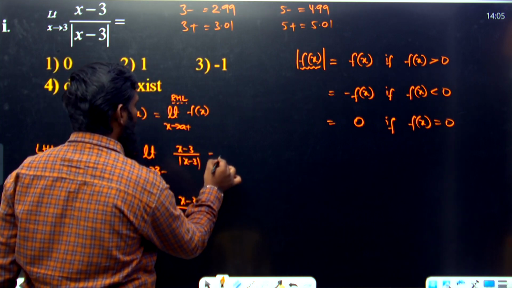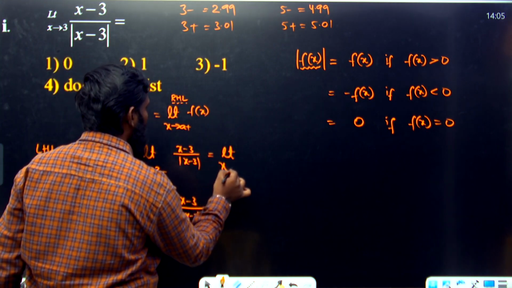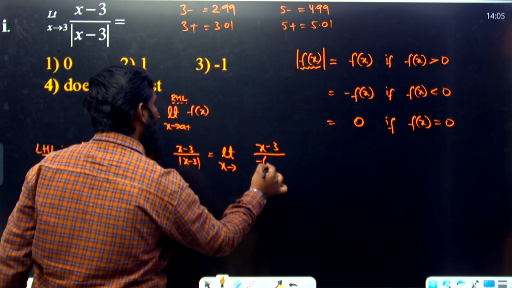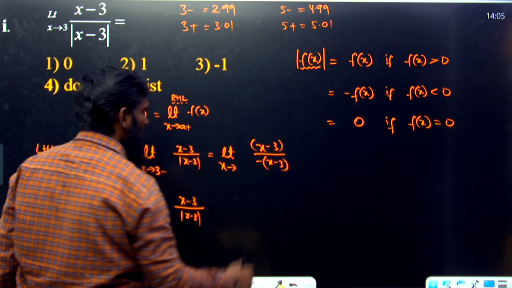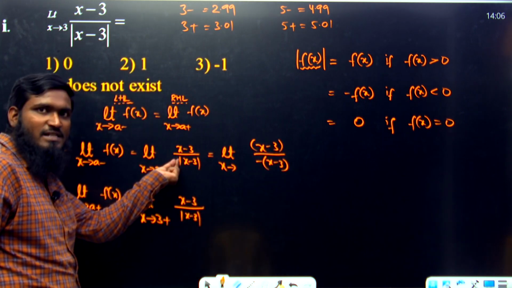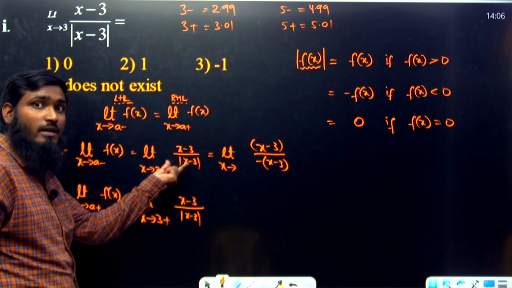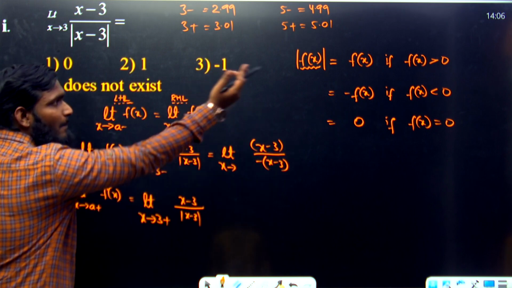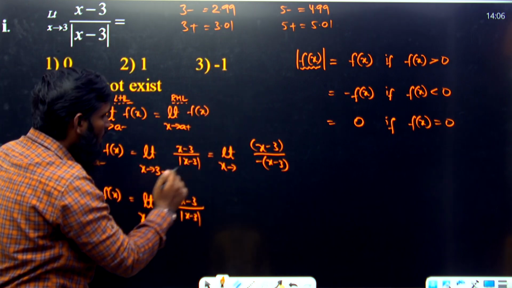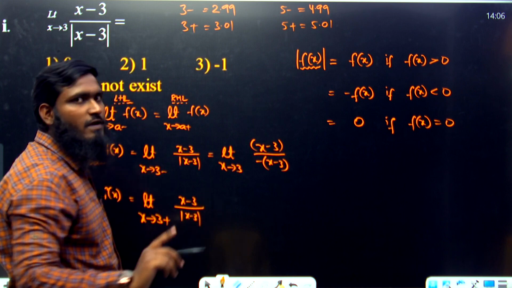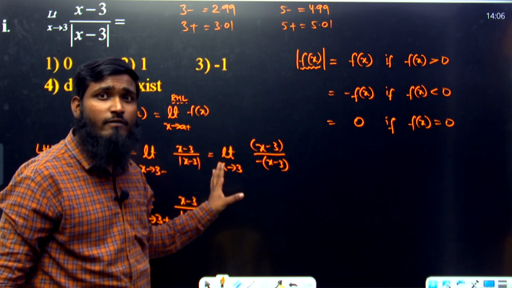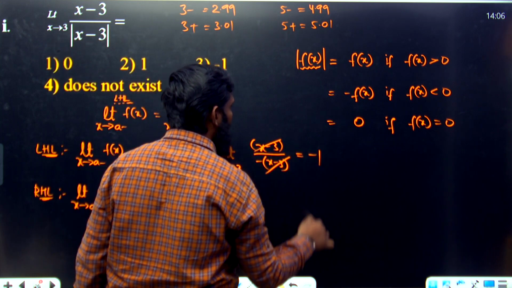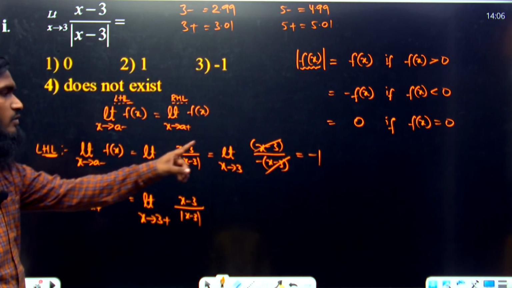So over here we write limit x tends to 3 of x minus 3 divided by, this part we write as minus of x minus 3, because when we substitute this 3 minus value, it becomes less than 0. If it is less than 0, we write minus of f of x. After applying the condition, no need to take 3 minus, only 3. Now this x minus 3 gets cancelled. What is the final answer? Minus 1. So the LHL value is equal to minus 1.